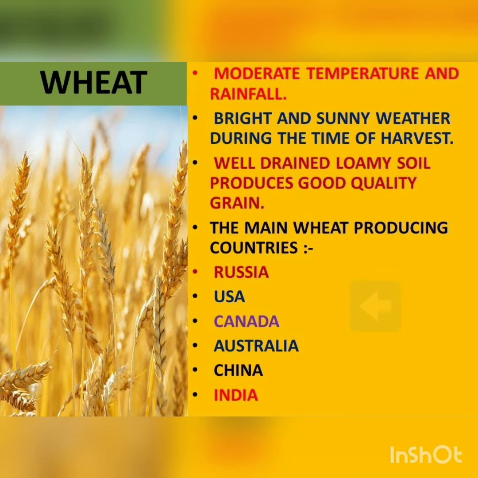Now see the main wheat producing regions. So the main wheat producing regions are the temperate grasslands. It is grown in Russia, USA, Canada, Australia, China and India.